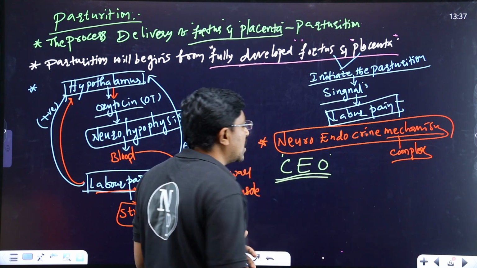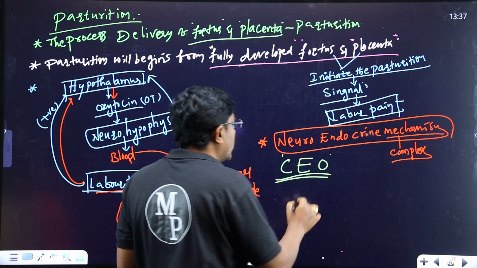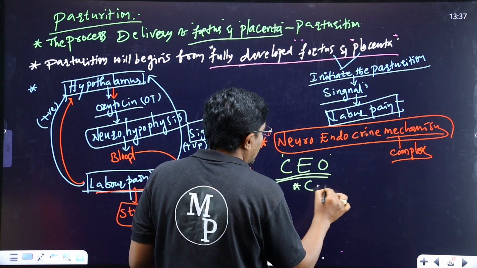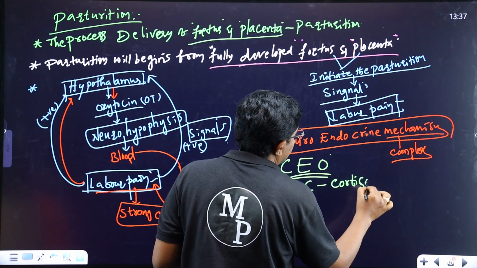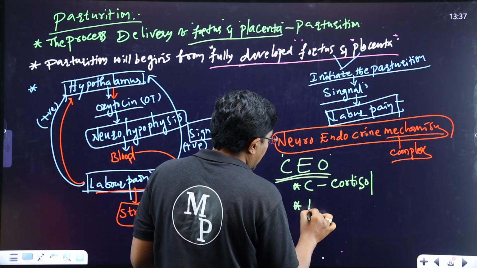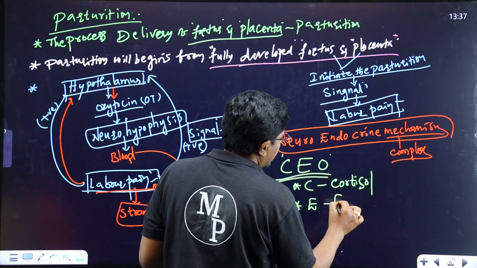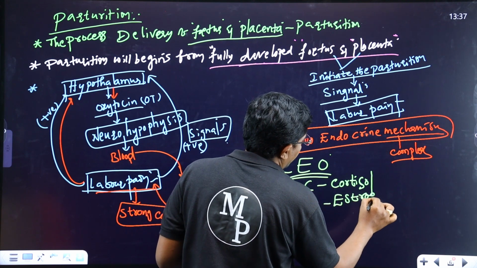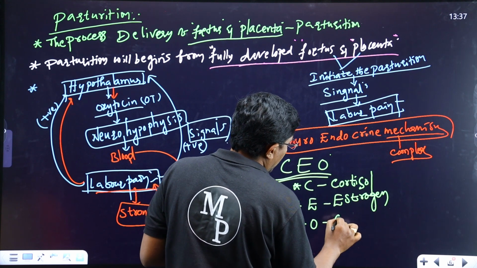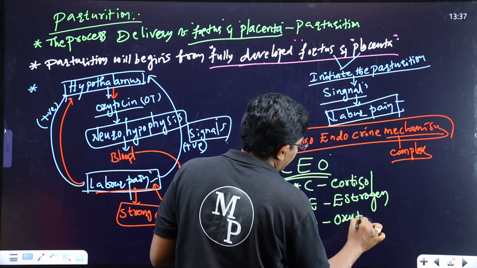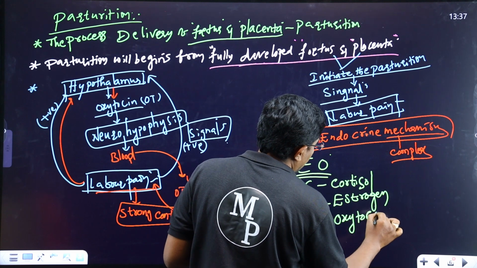CEO means C for cortisol, E for estrogen, and O for oxytocin.